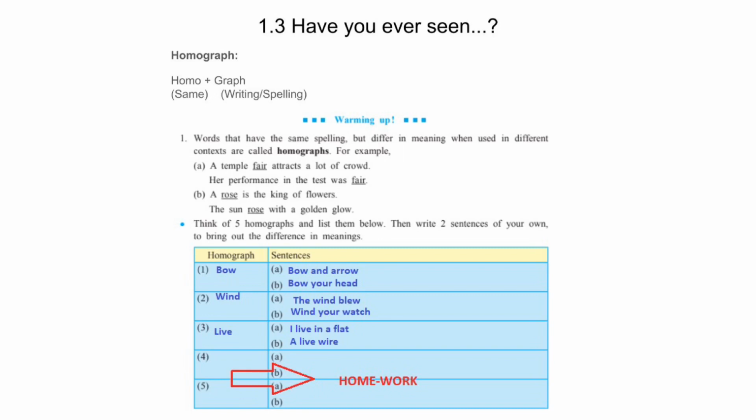The second homograph word is WIND. The wind blew, wind your watch. The third homograph word is LIVE. I live in a flat. Second example, a live wire.